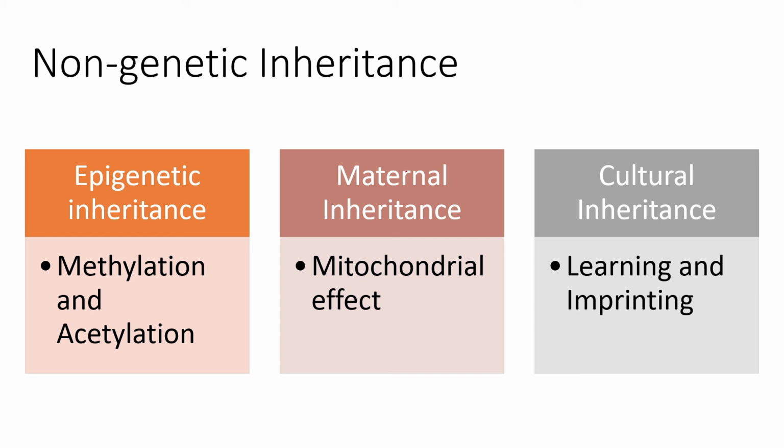Apart from genetic inheritance that we talked about, with different genes and mutations, there are also characters of non-genetic inheritance, that is epigenetic inheritance, where we talk about the direct effect of environmental characters over the gene and structure. So these also are factors for inheritance. Now there is mitochondrial inheritance, which is also called maternal inheritance. Few characters established in maternal or mitochondrial genes are directly passed on to the daughters. Now there are also effects of cultural inheritance. These are also important factors.